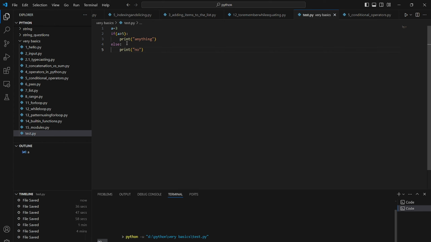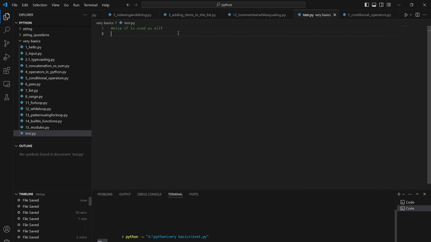So if and else are used like this, we can just remember the syntax. If, then inside the small brackets we use the condition, then this colon is necessary. So this is how we use if and else. If we want to use else if, it is used as elif. So in Python it is used as elif. In C languages it is written as whole else if, but in Python it is written as elif.